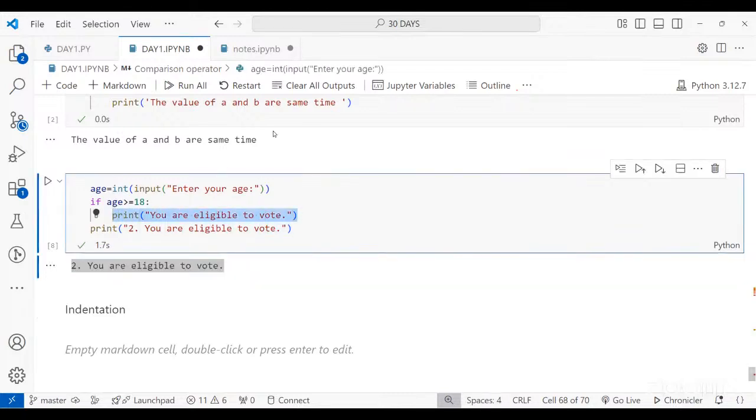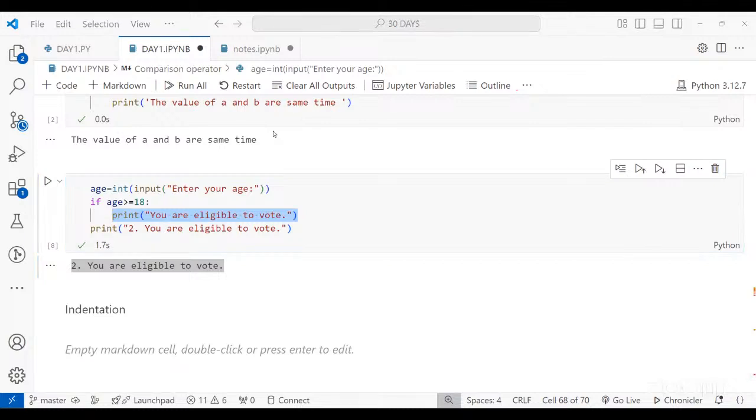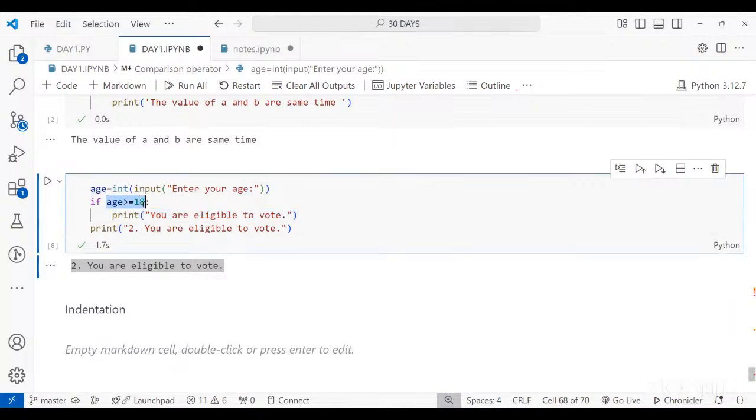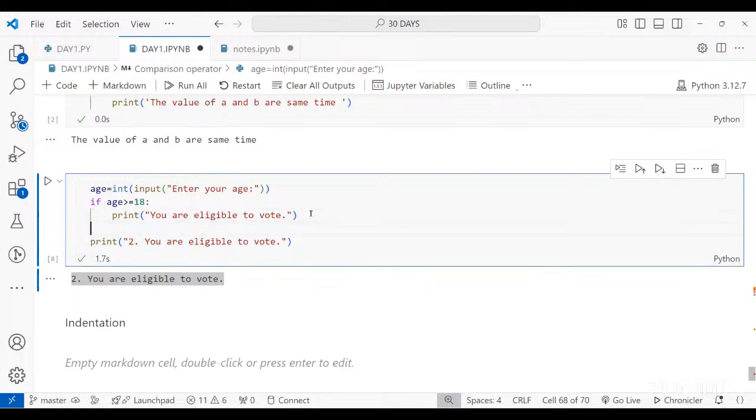Why are you not getting the first one? Because as per the condition, the condition is false. That is why you are not getting this print statement. But the second print statement is outside of the if statement. It is not a part of the if statement. That is why you are getting it printed.